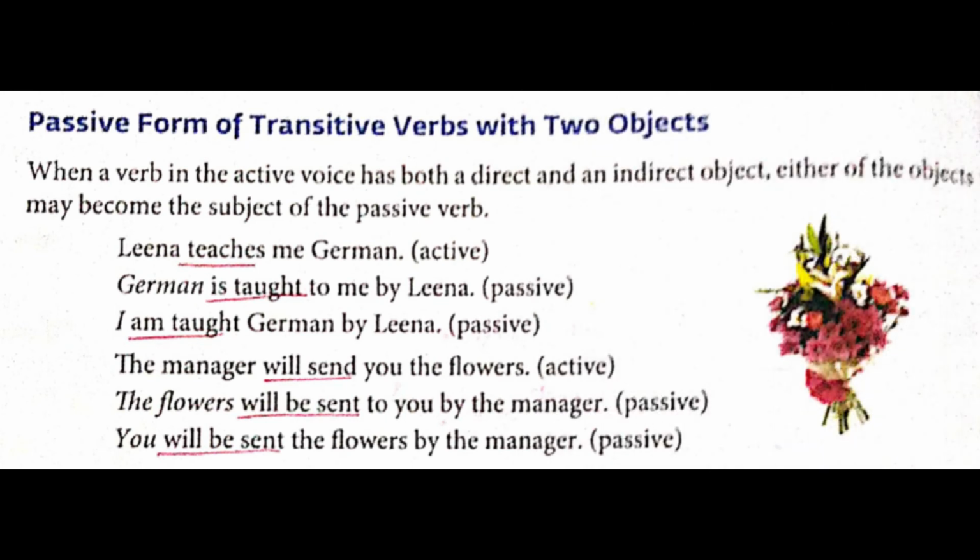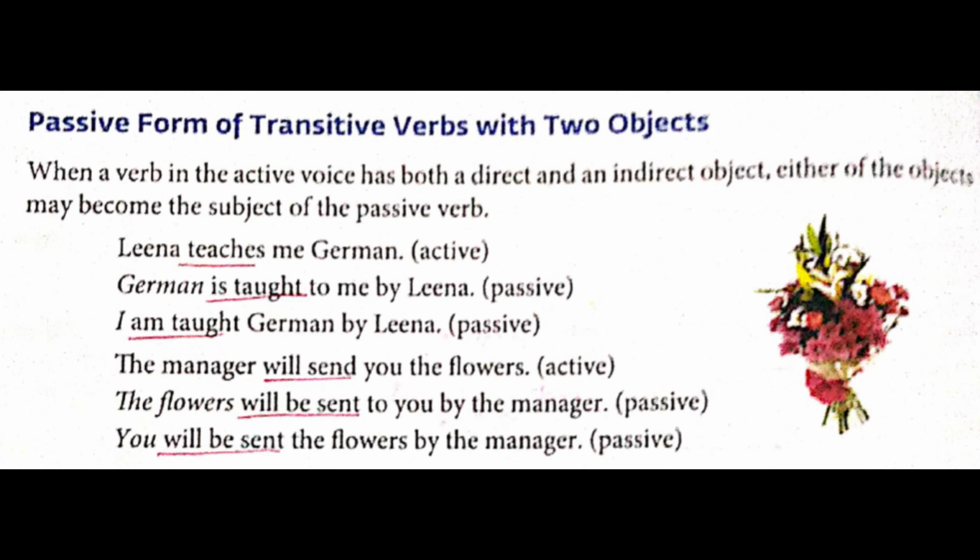So going to the next page, page number 154. Passive form of transitive verbs with two objects. The meaning is that you can get a direct object as well as an indirect object if you ask a question to the transitive verb. So here I shall read now.